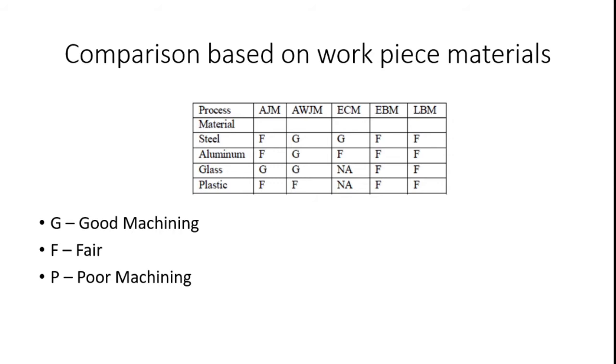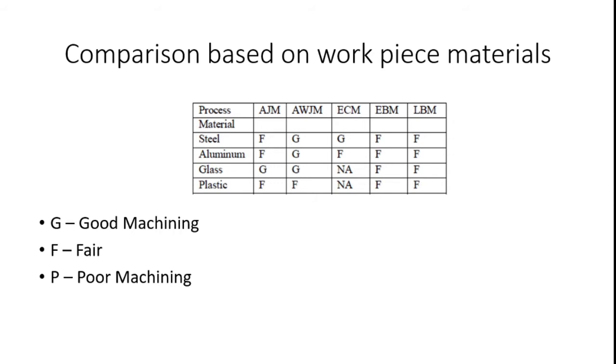Then we discuss non-metallic materials, which are glass and plastic. Considering glass, abrasive jet machining and abrasive water jet machining produce good machining, and electrochemical machining is not able to machine glass because the chemical does not react with the glass material.